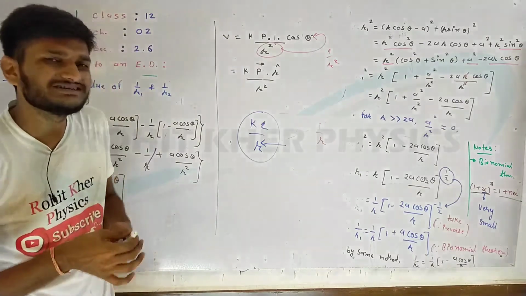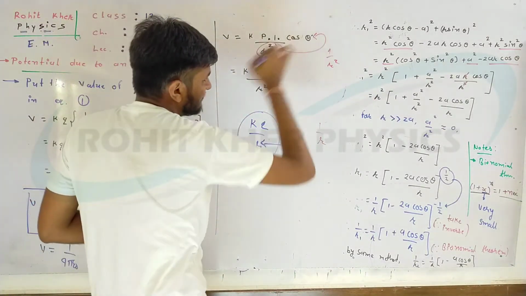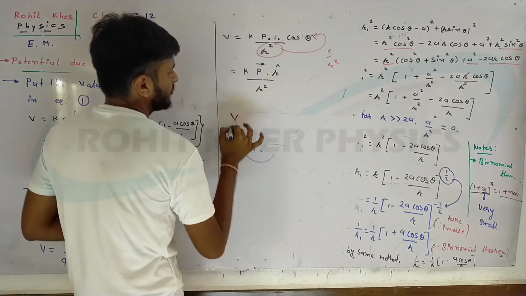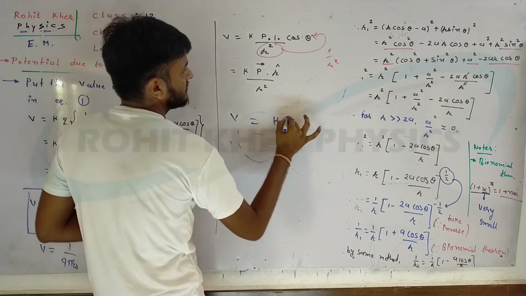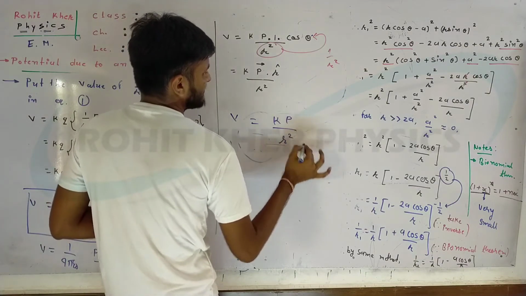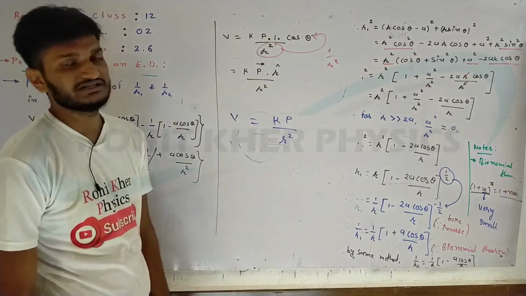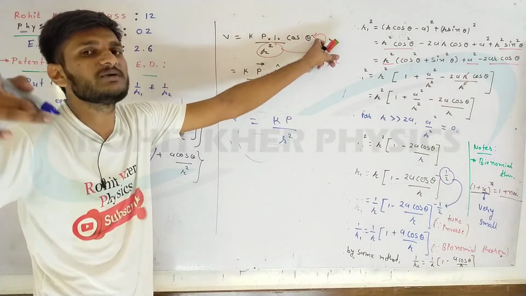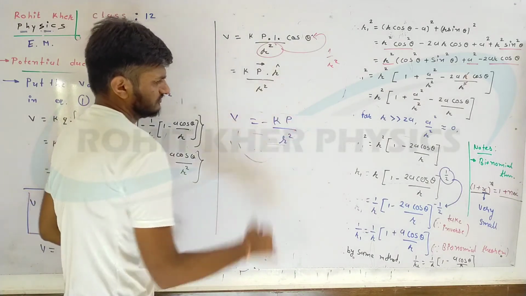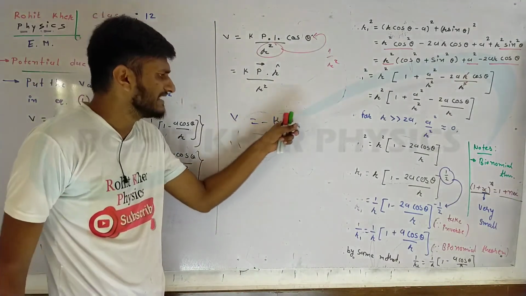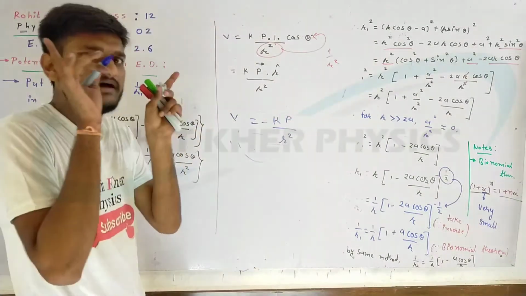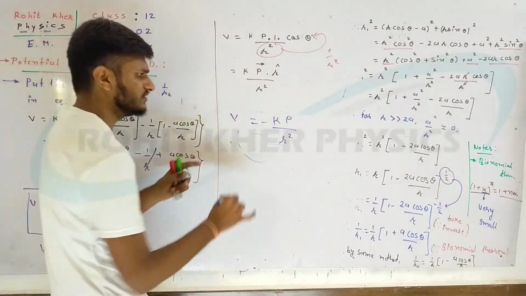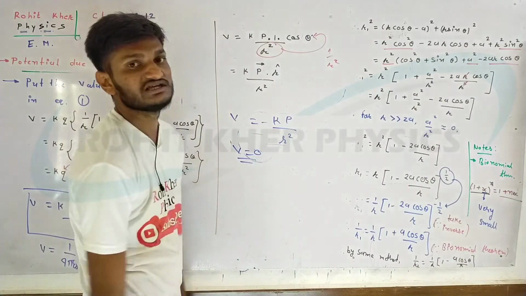One more special thing: if you put theta equal to 0, then the potential for theta 0 will be kp upon r square, which is the maximum value of potential. If you put theta pi, then cos pi will be minus 1, so for theta pi the value will be minus kp upon r square. If we put theta pi by 2, cos pi by 2 will be 0, that means the potential will be 0.